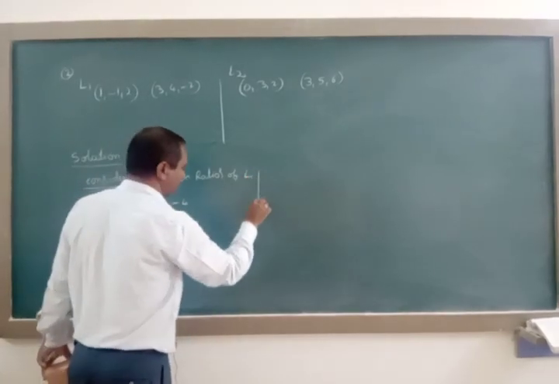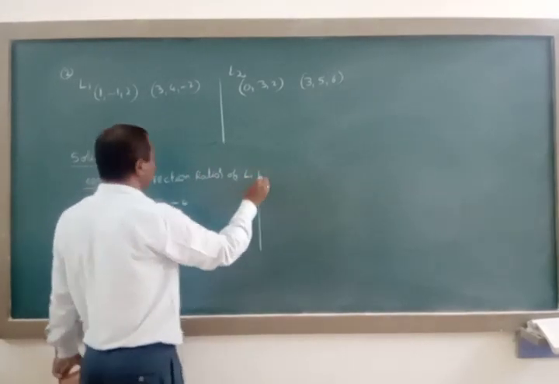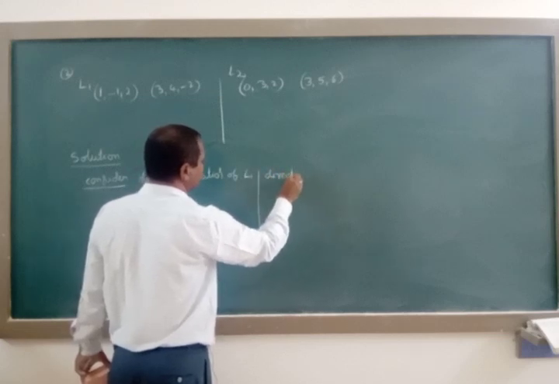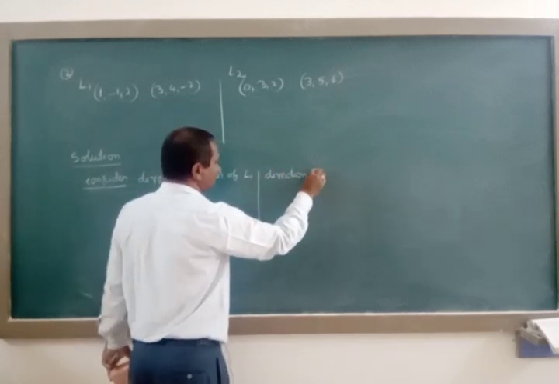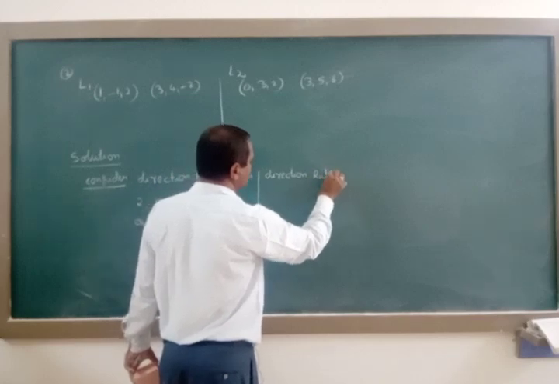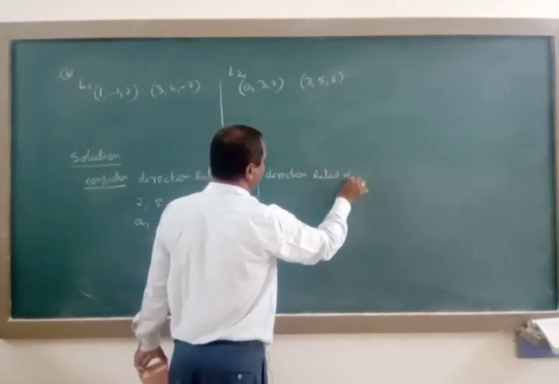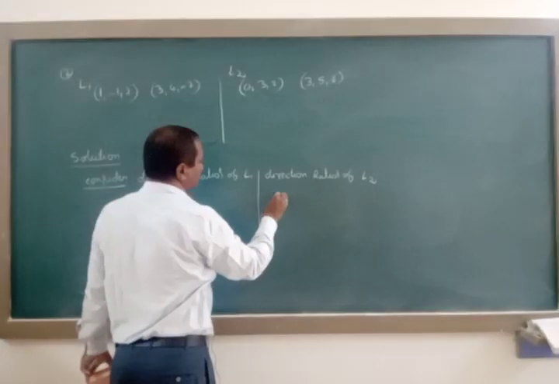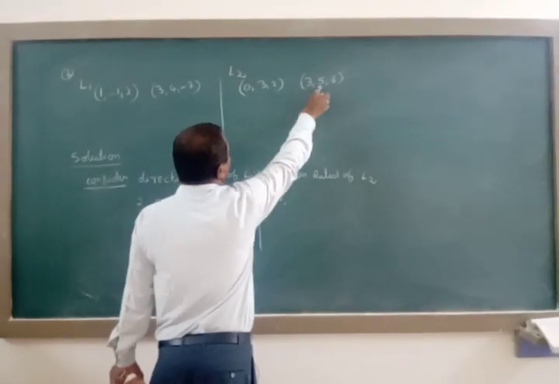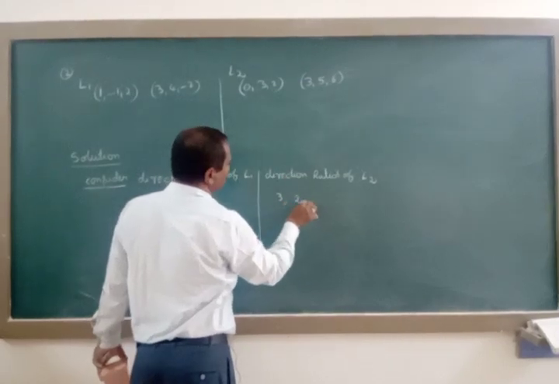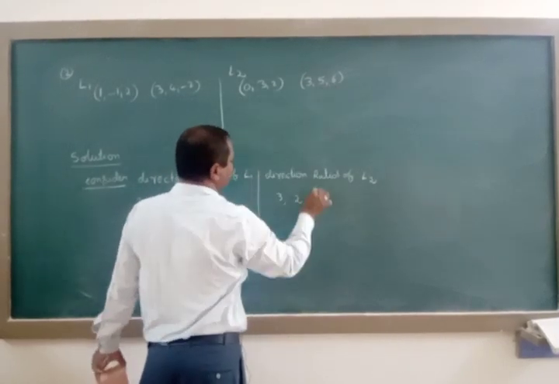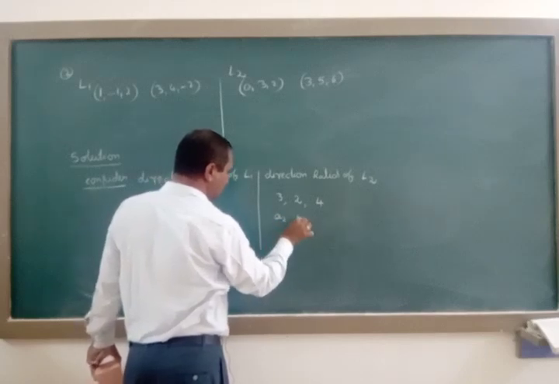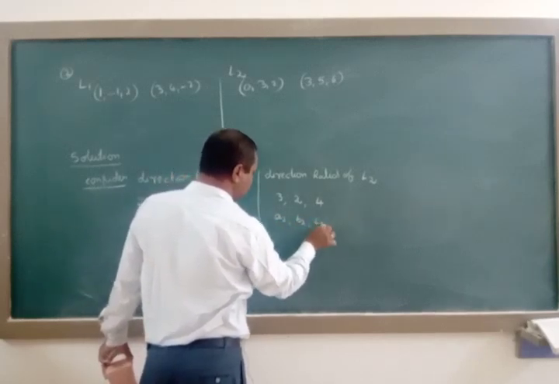Next, direction ratios of L2, the second line: 3 minus 0 is 3, 5 minus 3 is 2, 6 minus 2 is 4. Consider it as A2, B2, C2.